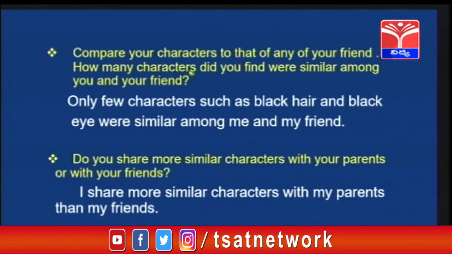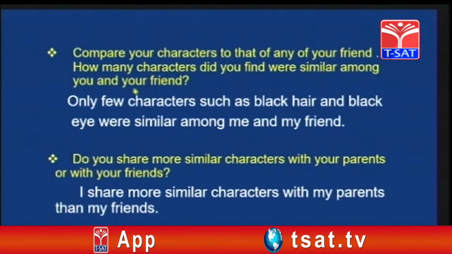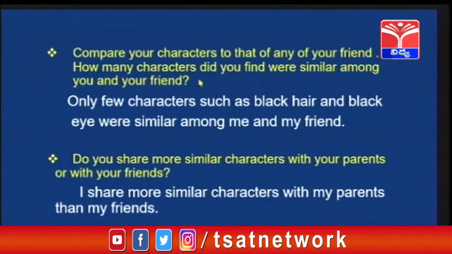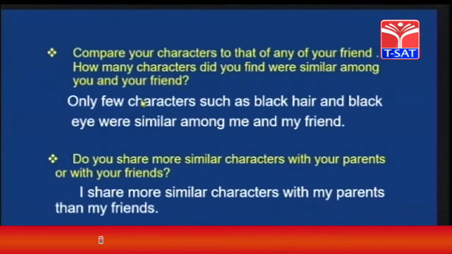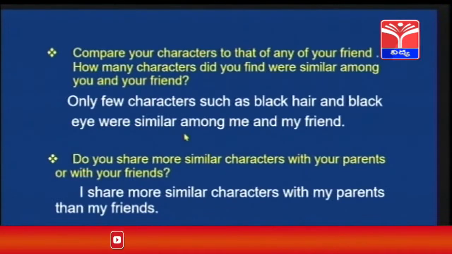Compare your characters to that of any of your friend. How many characters did you find were similar among you and your friend? So, children, in the earlier table, we have made the table which consists of the characters of you and your friends. So, what is it asking in the question? Compare the characters which are similar with you and your friend. So, are all the characters similar? No. Only few characters like the black hair, black eyes will be similar with you and your friends.